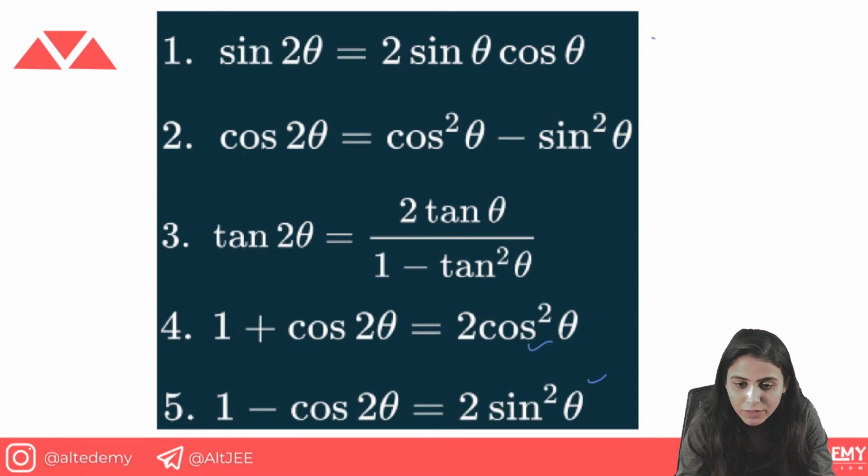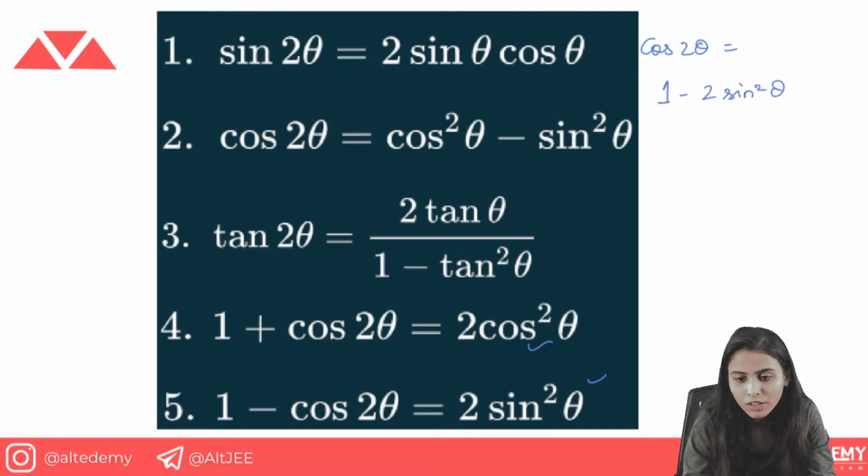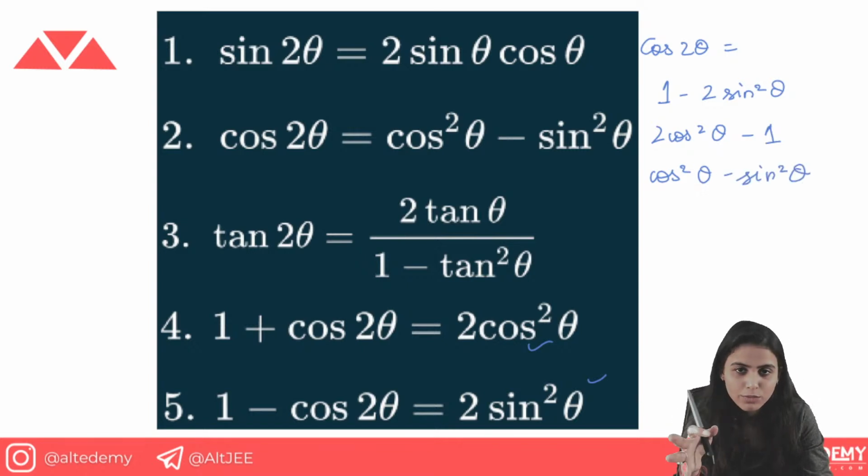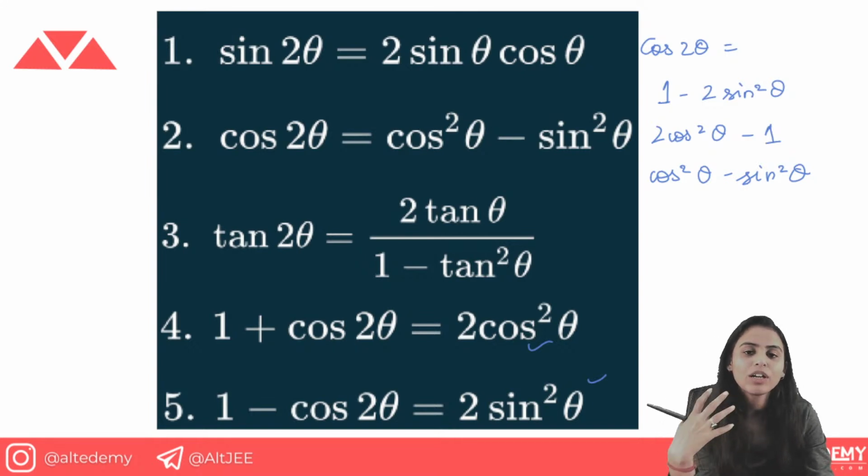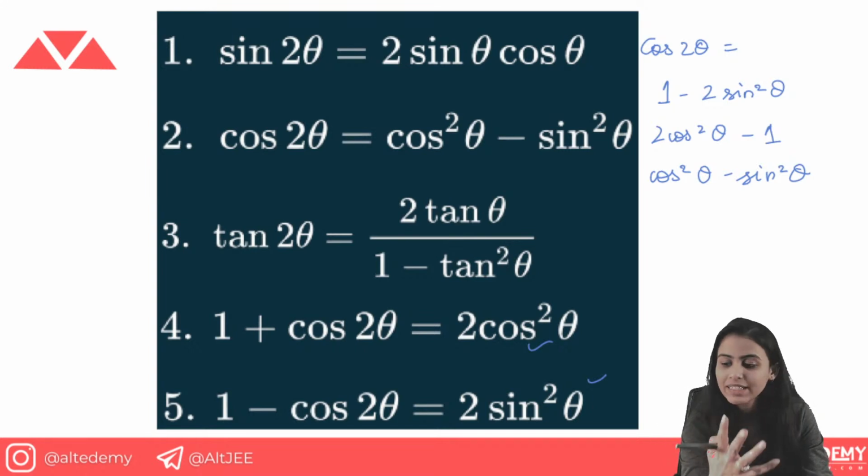Okay, so what are the three formulas for cos 2 theta? That is basically 1 minus 2 sine square theta, 2 cos square theta minus 1, and cos square theta minus sine square theta. Now the question arises that if these are the three formulas for cos 2 theta, which formula should you use and when should you use it? How will you get to know that, ma'am, out of all these three, this formula I have to use? So the basic concept is common sense here. When you are applying any formula in the question, you want to make that calculation easy, you want to make your question easy. This is your motive.